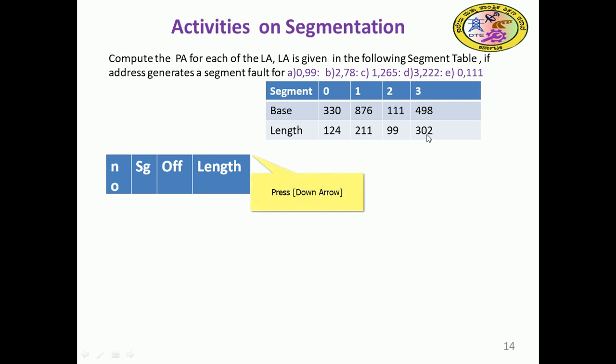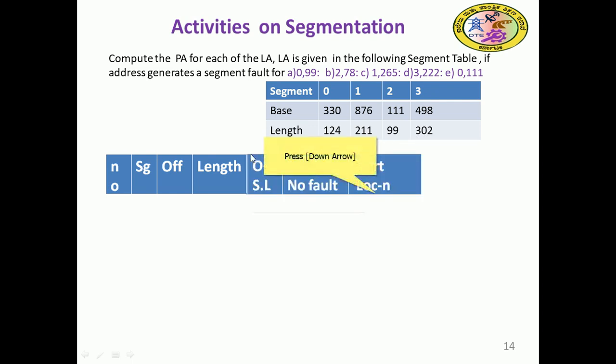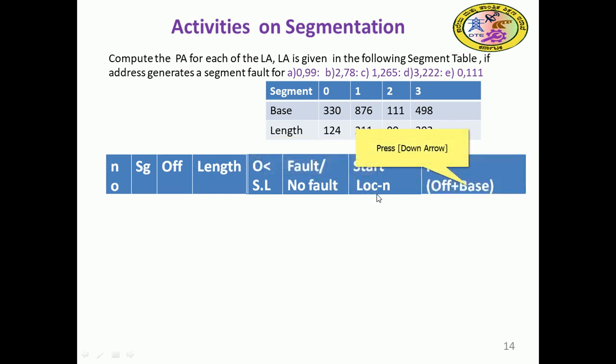Then we need to compute whether a segment fault happens or no fault happens. Given the segment number, offset and length, if the offset is less than the segment length, there is no fault, otherwise fault. The start location of that segment we need to compute. The physical address, of course, we can compute with that offset and base. So this is some groundwork based on the data given in the problem.